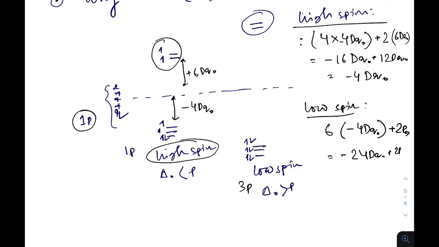Pairing energy is not that much higher than Dq. Therefore, in case of low spin, this is a much more negative term than that of high spin. Therefore, cobalt 3 in low spin is much more highly stabilized than in high spin. So cobalt 3 complexes in general are low spin. In the presence of a very weak field ligand, it forms high spin.